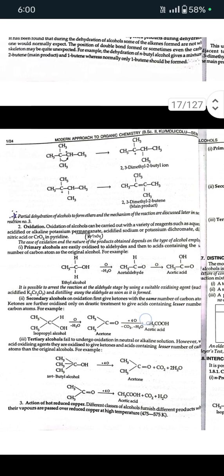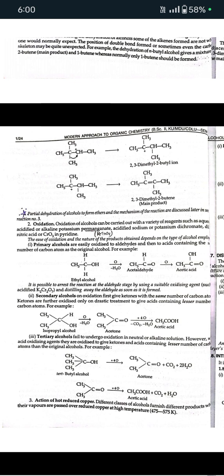Now here is another method, oxidation. Oxidation of alcohols can be carried out with a variety of reagents such as aqueous, acidified or alkaline potassium permanganate, acidified sodium or potassium dichromate, dilute nitric acid or CrO3 pyridine. The ease of oxidation and nature of the products obtained depend upon the type of alcohol employed. First, primary alcohols are easily oxidized to aldehydes and then to acids containing the same number of carbon atoms as the original alcohol. It is possible to arrest the reaction at the aldehyde stage by using suitable oxidizing agents such as acidified K2Cr2O7 or distilling away the aldehyde as soon as it is formed.